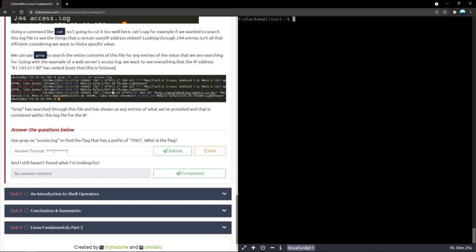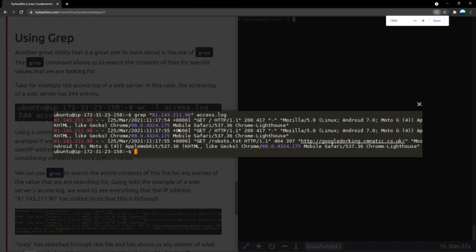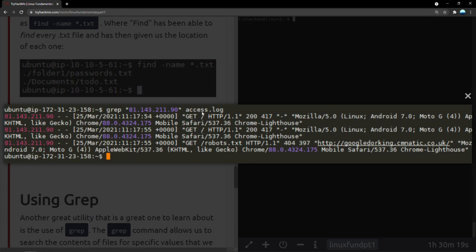Now let's take a case study here. We're looking at this file called access.log. They're looking for a specific IP address's entries, 81.143.211.90. So the command is grep, what you're exactly looking for in inverted commas, then access.log, which is the file name we have to look in. You're telling grep: find me every entry with this text in it, 81.143.211.90, inside the file access.log. And what does grep do?